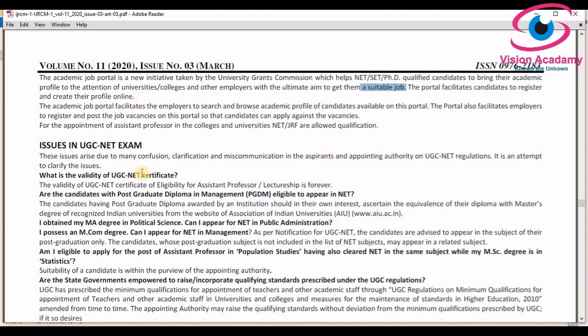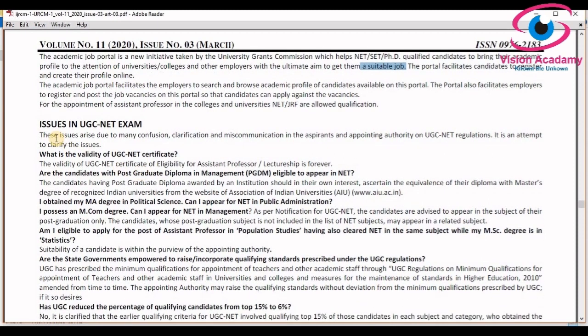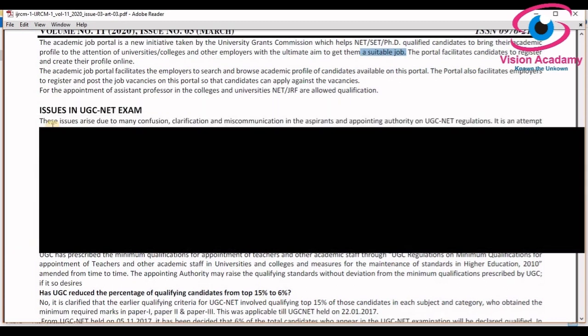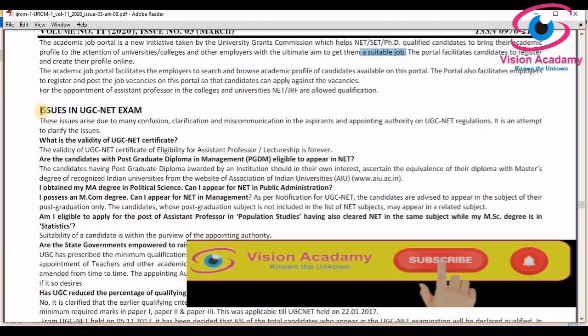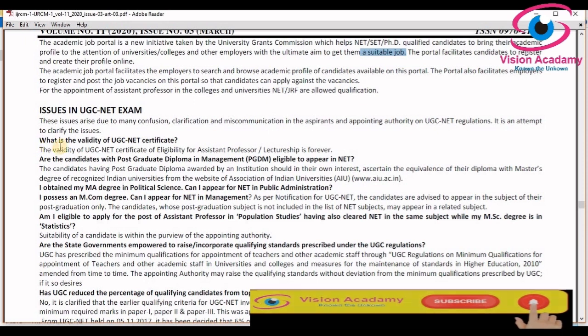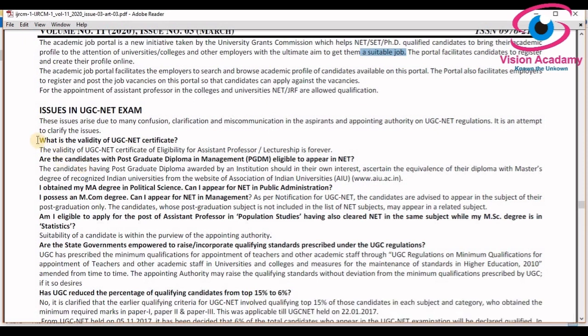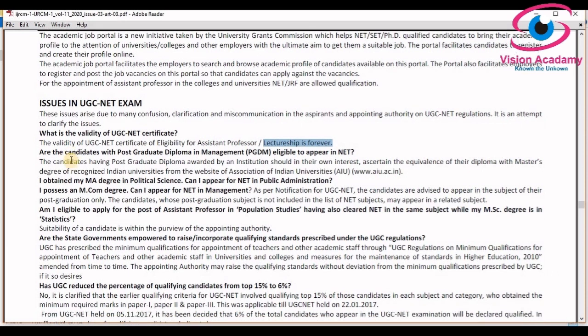And very importantly, I was talking about issues. I have listed many issues, and along with each issue, I try to give the answer. A few people are wondering, what is the validity of the UGC NET exam certificate? This certificate is eligible forever, until you are alive, I think. As such, I have addressed many issues relevant to the University Grants Commission NET exam.